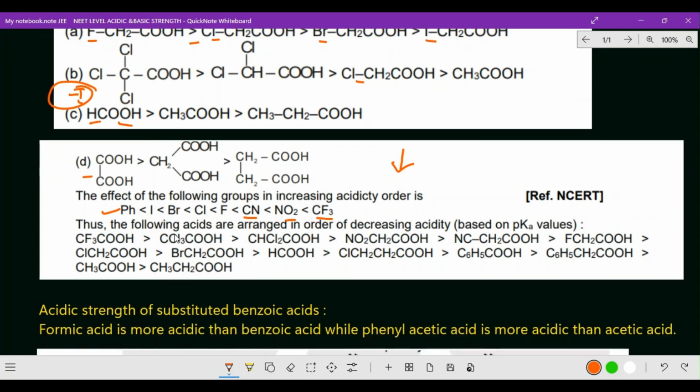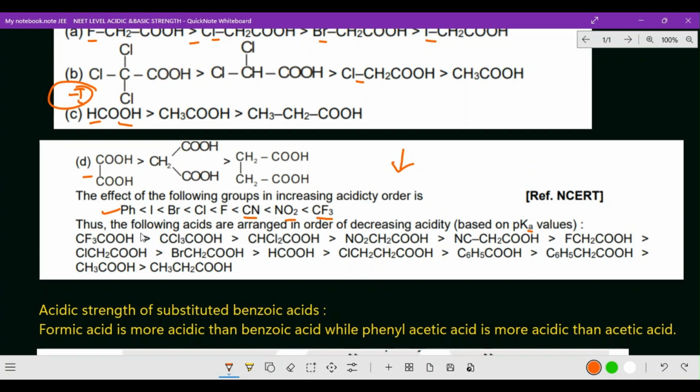Yes, now next one: arrange the following in order of decreasing acidity based on pKa values. Please remember, if you want you can take a screenshot also, it will be helpful. Okay, CF3COOH is greater than CCl3, that means fluorine, chlorine, here 3 chloro and 2 chloro, here nitro group.